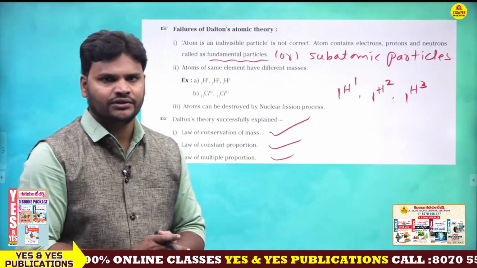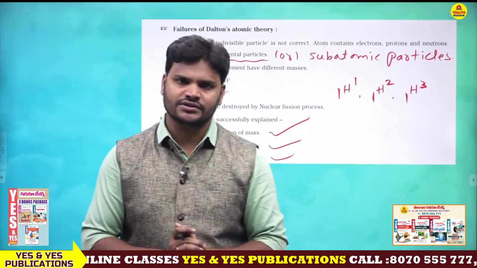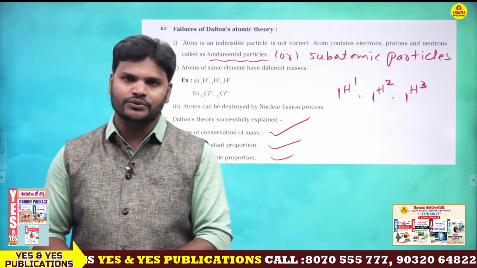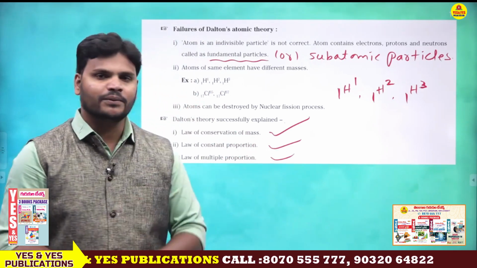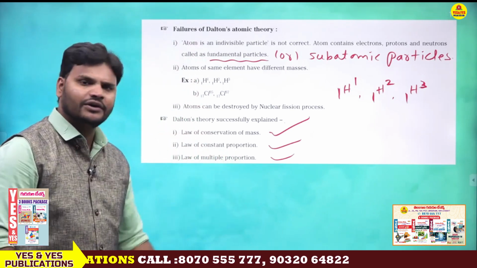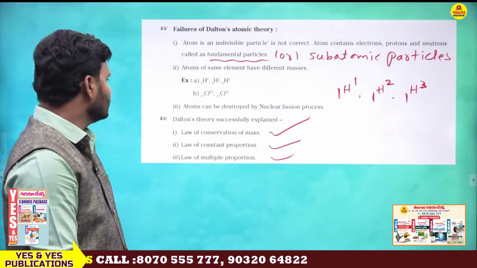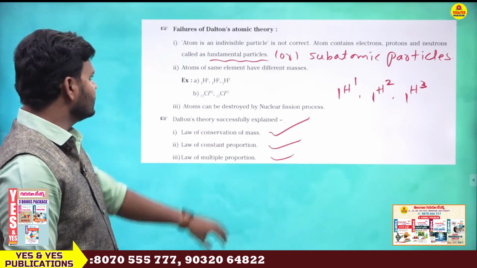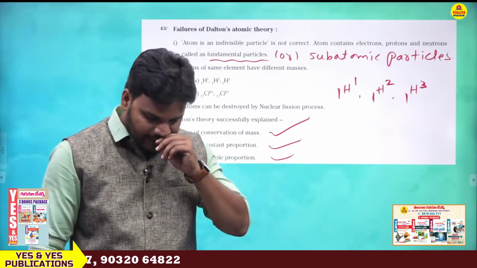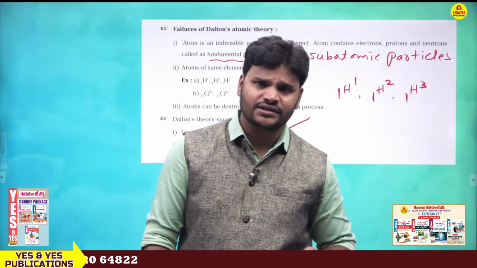Laws of combination, law of conservation of mass, law of constant proportions, law of multiple proportions, each and everything I have explained. So here there is no need to explain again and again. These are the successful points, but these are the failure points. Is it clear?